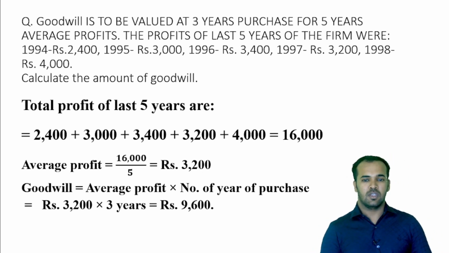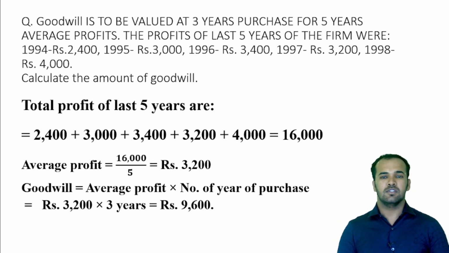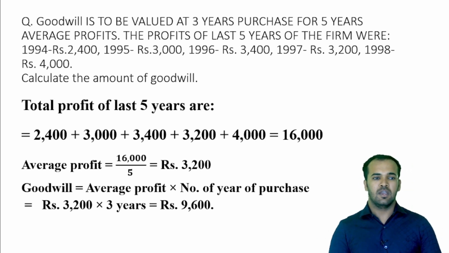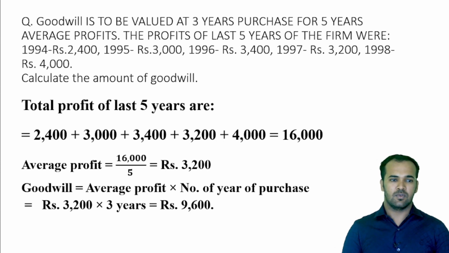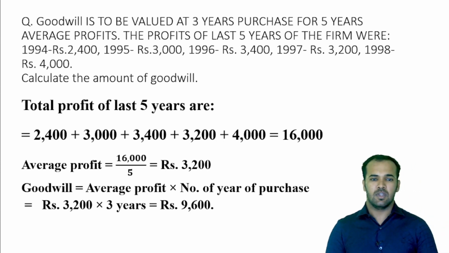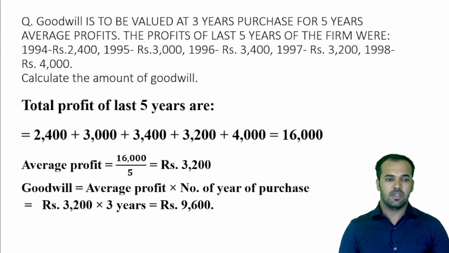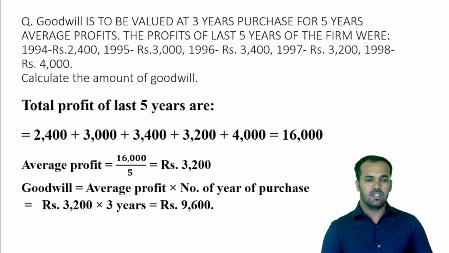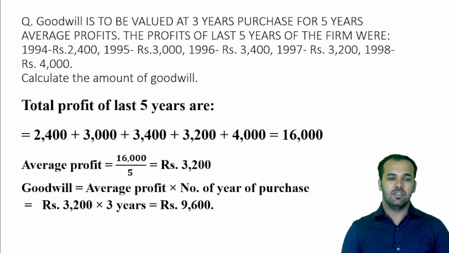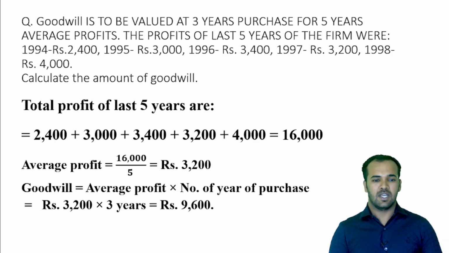So with the amount of profit for last 5 years we need to find the amount of goodwill under average profit method, because the question says goodwill is to be valued at 3 years purchase for 5 years average profit. First of all, to find the value of goodwill we need to sum the profit of last 5 years.